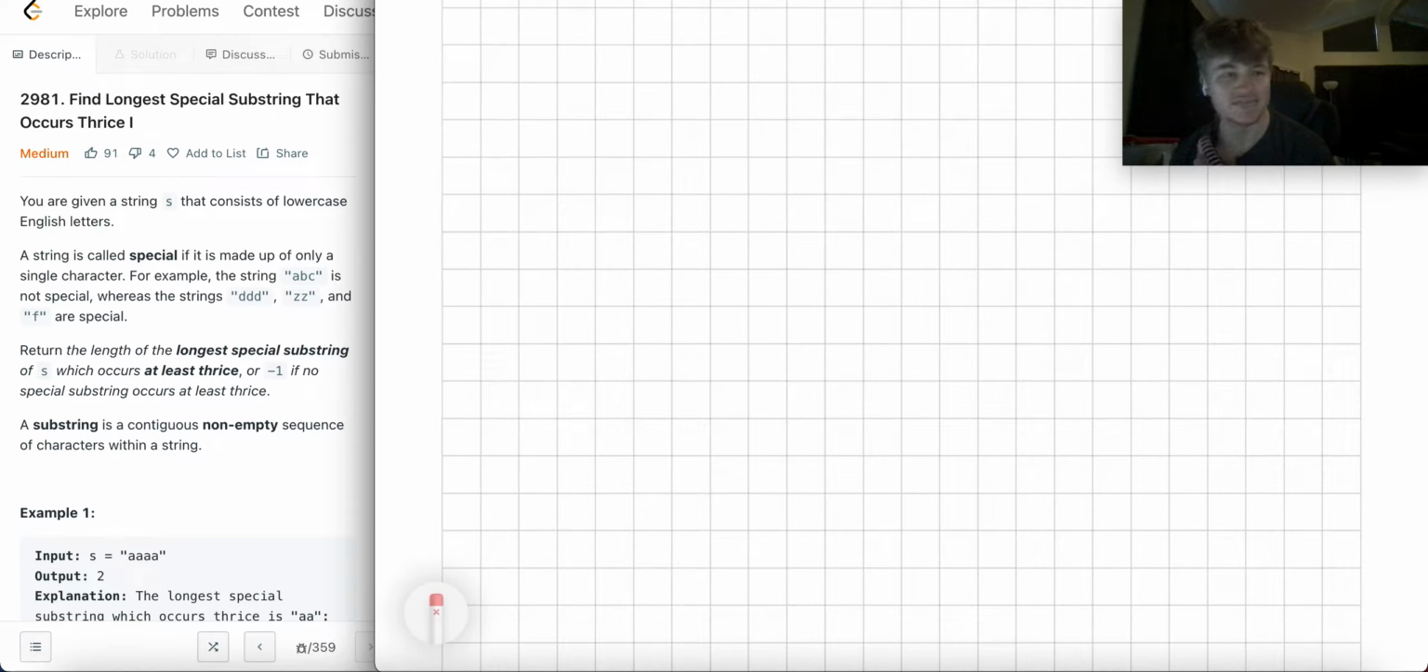This is Find Longest Special Substring That Occurs Thrice, number one. Okay, let's go ahead and get right into it. This problem was released from the most recent programming competition on Leetcode. That's why it doesn't have too many likes or dislikes. It's a brand new problem.